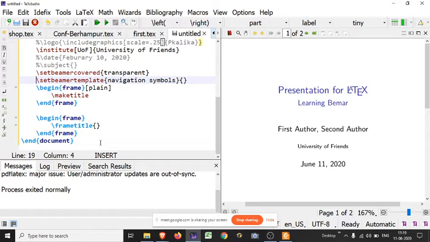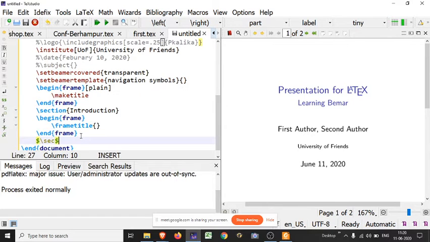Now, as I told you, you have to write everything in between begin document and end document. For LaTeX Beamer you have to use the begin frame and end frame commands. For the first slide you use make title. Then you may use outline, which I will discuss later. First write some content. Just use sections. Start from section one, which is introduction. For the second section I take